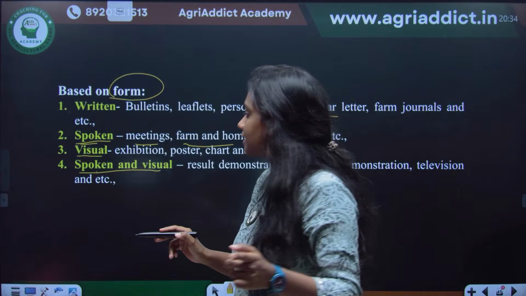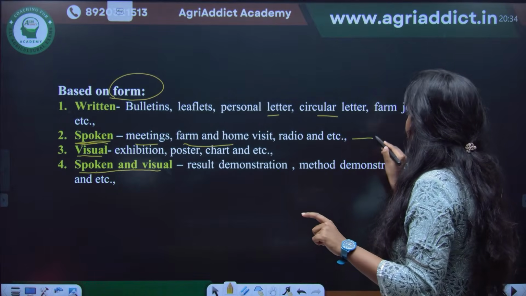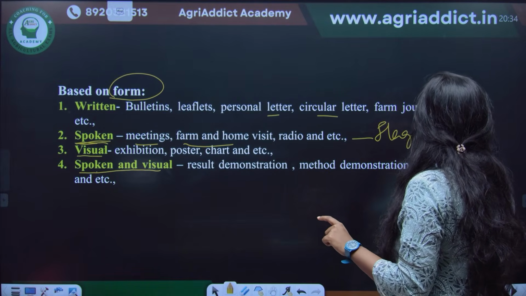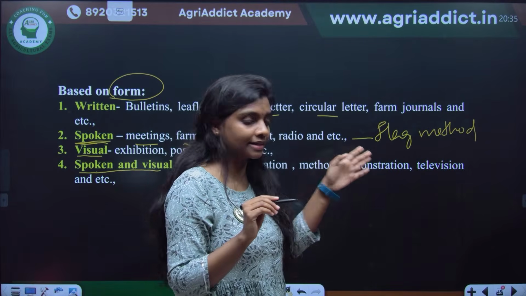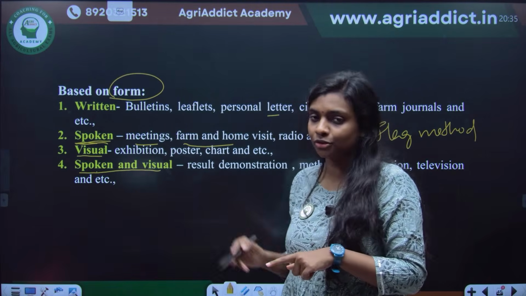And one confusing thing is that under the spoken method there is the flag method. When you hear the term flag method of communication in extension methods, you will be thinking about a flag and think that it is a visual method. It's not.